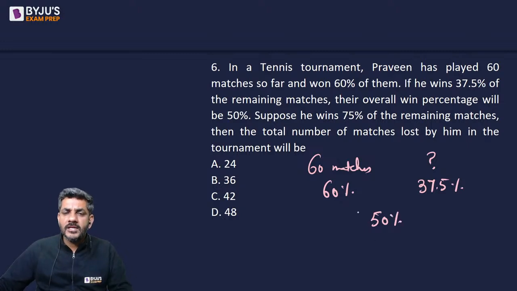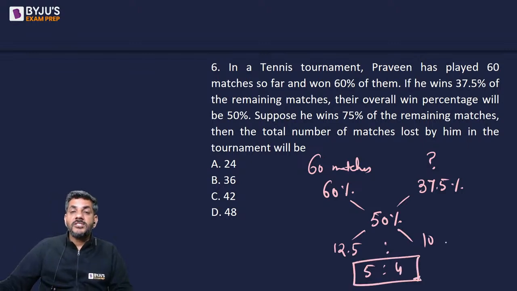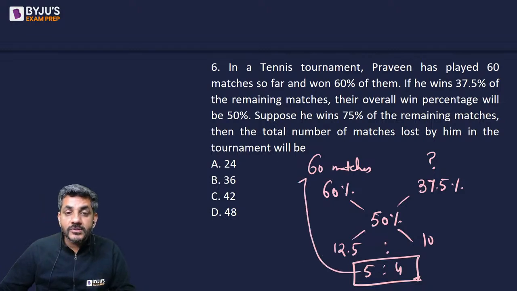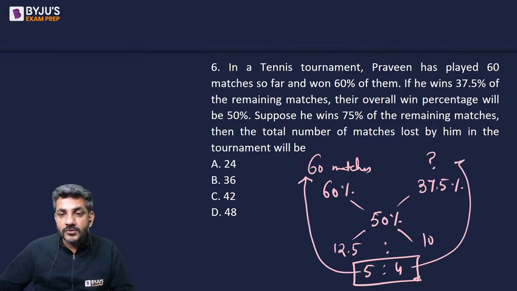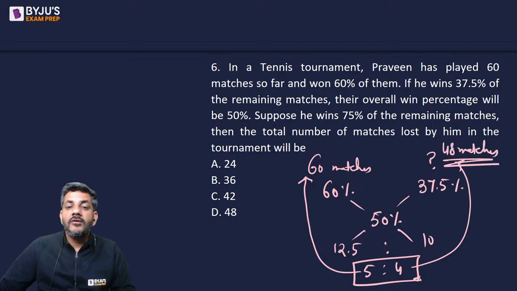I can use alligation here. The difference here is 10. The difference here is 12.5. And 12.5 is to 10 is 125 is to 100. That is 5 is to 4. So the total number of matches must be in a ratio of 5 is to 4. If 5 corresponds to 60, 4 corresponds to 48. So I can say the remaining number of matches is 48.